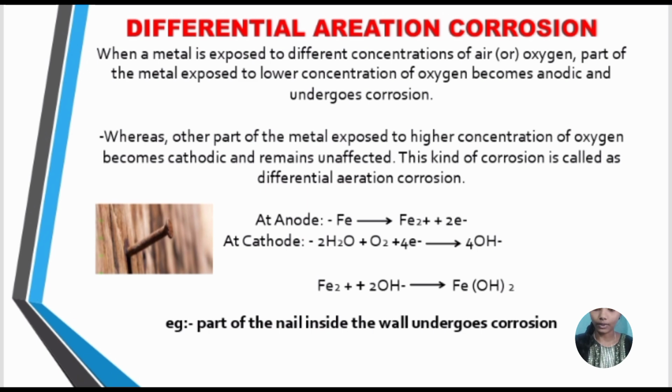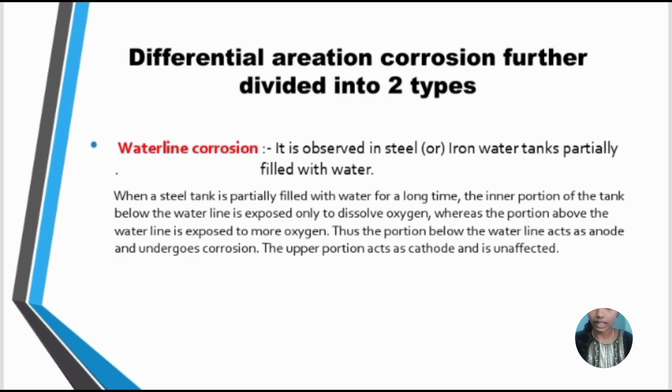At anode, Fe gives Fe2+ plus 2 electrons. At cathode, 2H2O plus O2 plus 4 electrons form 4OH-. Fe2+ plus 2OH- forms Fe(OH)2. An example of differential aeration corrosion is the part of a nail inside the wall undergoing corrosion. Differential aeration corrosion is further divided into two types.